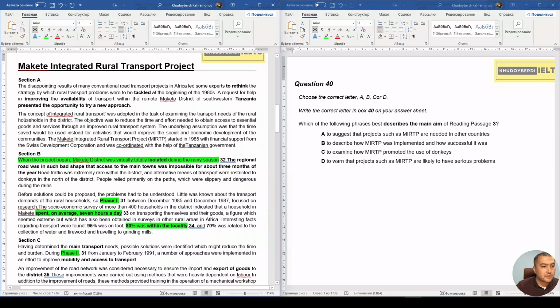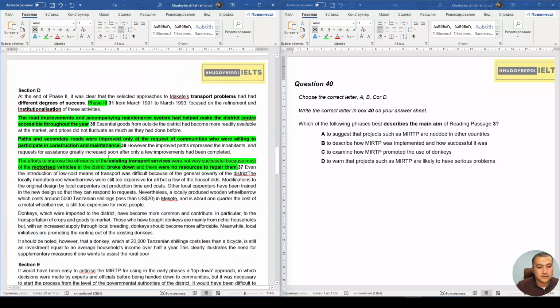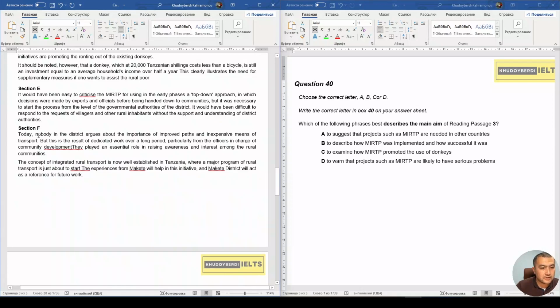Okay, so the concept of integrated rural transport was adopted in the task of examining the transport needs of the rural households in the district. Okay, its objective was something, right? And let's just roll down here. Today, nobody argues about the importance of improving cheap and inexpensive means of transport. This is a result of dedicated work.